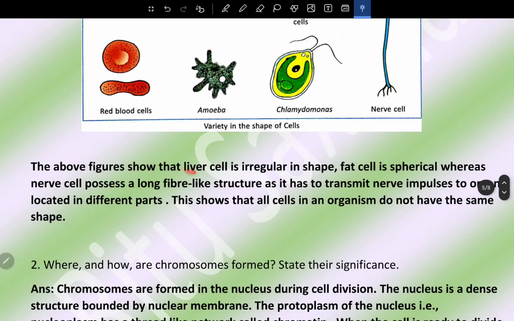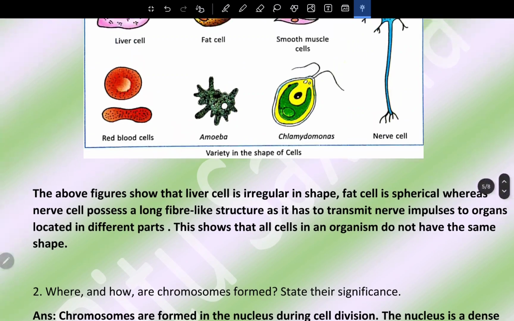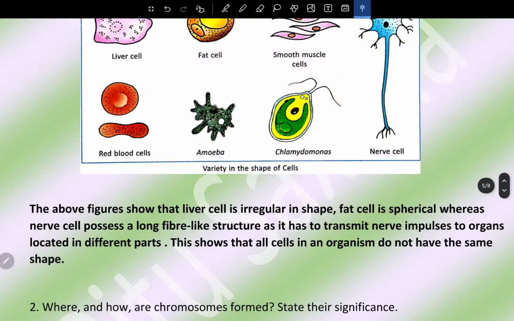The above figure shows that liver cell is irregular in shape. This is irregular shape. Fat cell is spherical, whereas nerve cell possesses a long fiber-like structure as it has to transmit nerve impulses to organs located in different parts. This shows that all cells in organisms do not have the same shape.